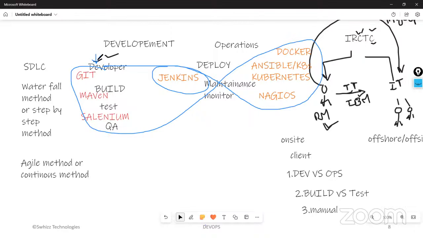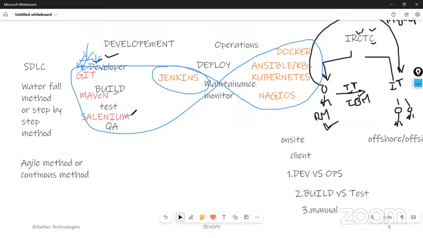Where the DevOps people will be working means once developers have written the code, they will push the code from Git to GitHub. Whenever developers stop their work, from there onwards, the DevOps engineers' work will start. From Git onwards, our work will start. We are going to build the tool. We are going to do the testing.